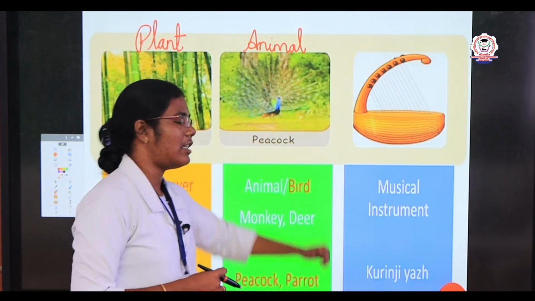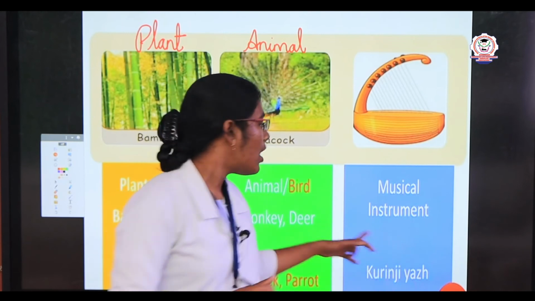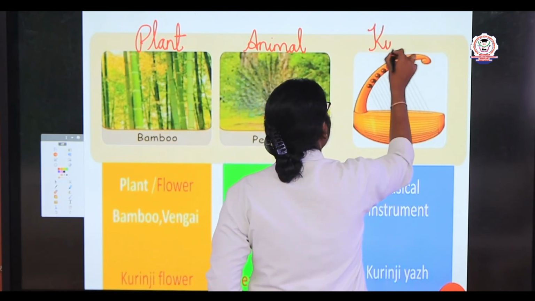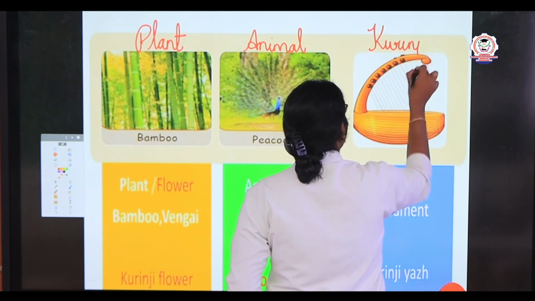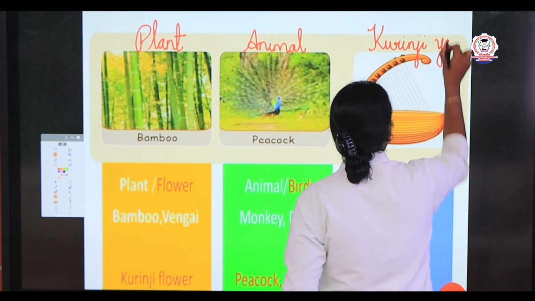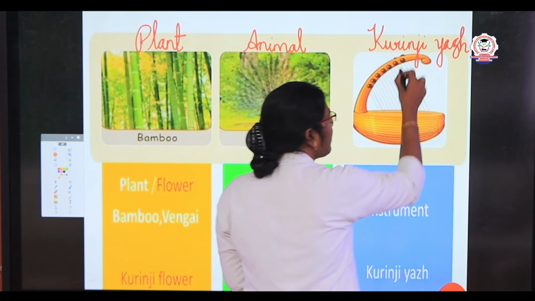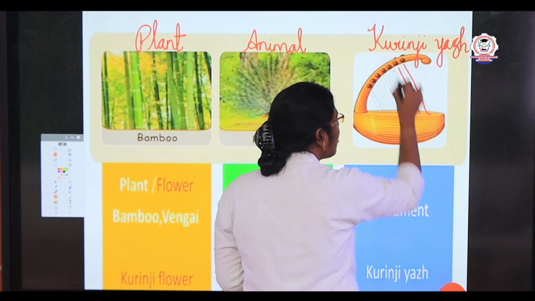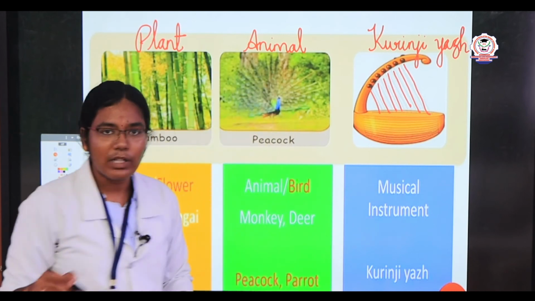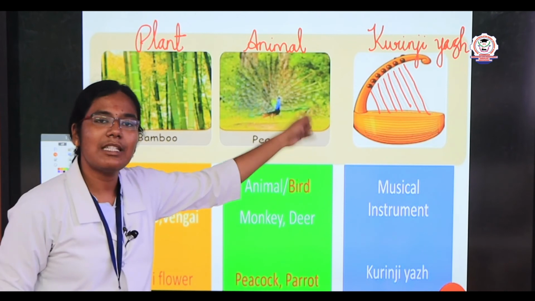And the last is the musical instrument. The musical instrument is the Kurinji yaazh. It resembles a veenai. It also has springs. If you notice, you can see it also consists of some springs. To make it vibrate, springs are inserted in it. So the musical instrument is named the Kurinji yaazh.